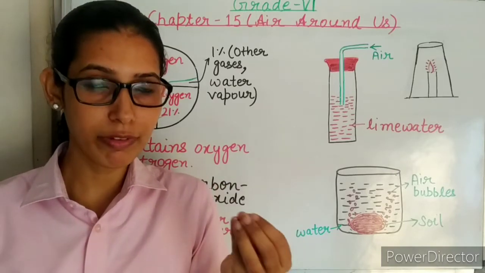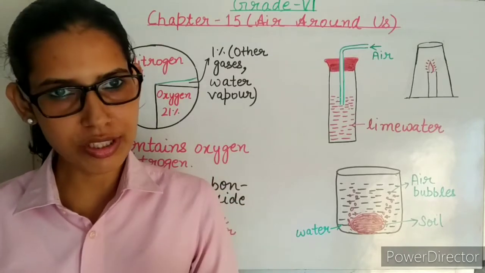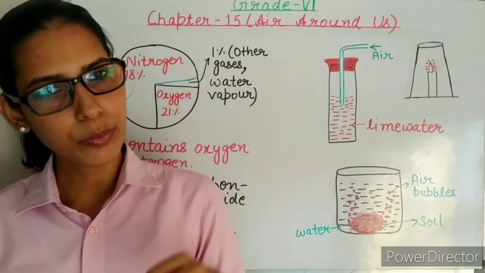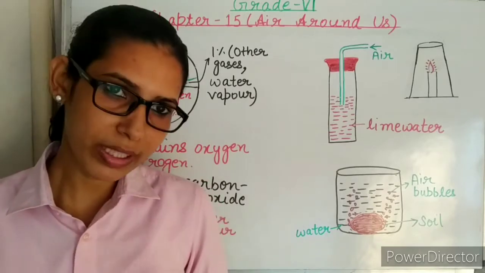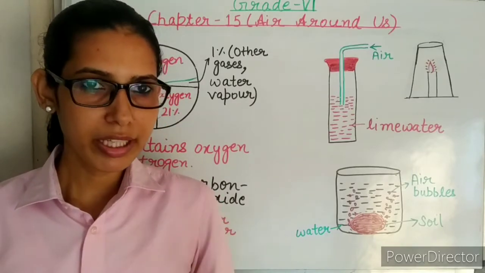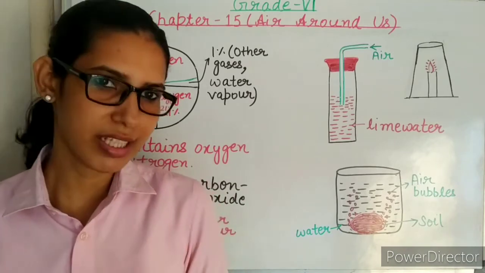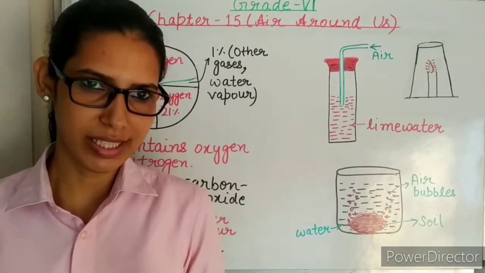The piece of paper, when we burn it, gets converted into ashes. It produces smoke, carbon dioxide and carbon monoxide. So when we are burning the piece of paper, we are getting new substances. Burning is a chemical process.